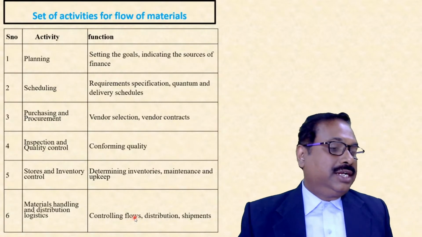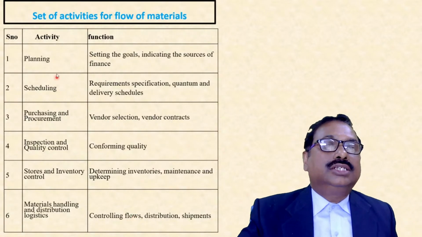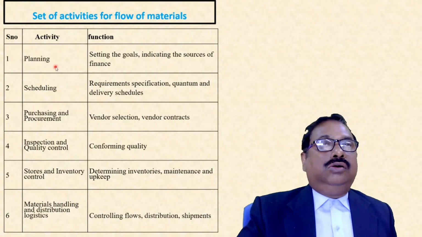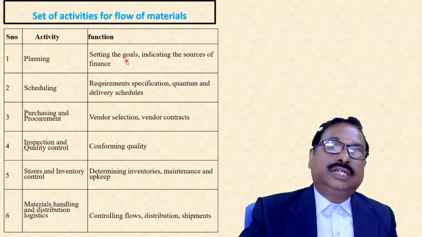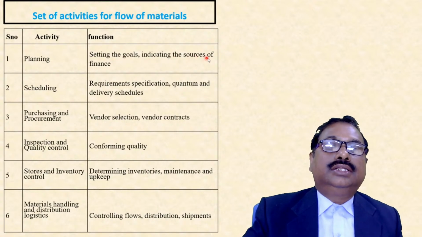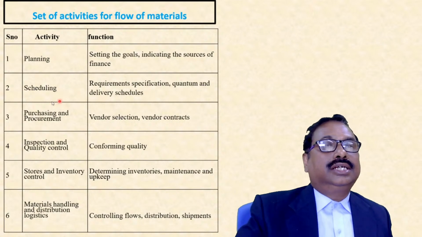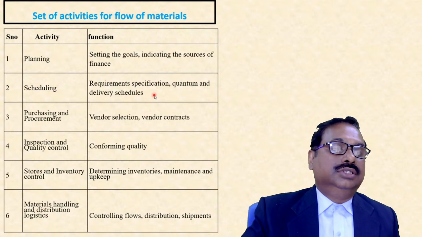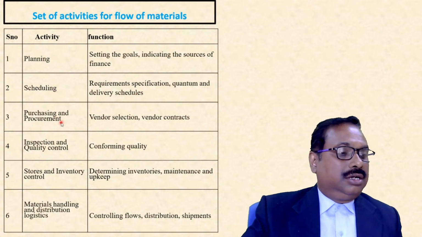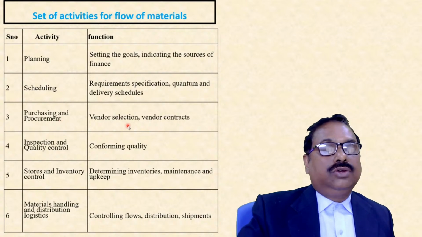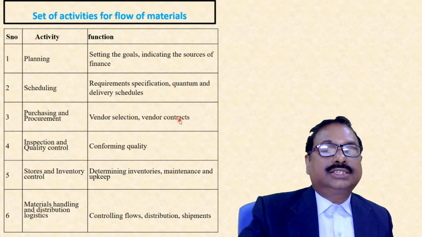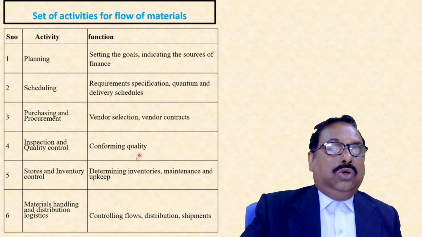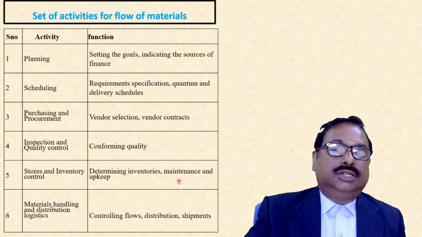Here the activities also we have discussed. First, obviously, are planning activities, setting the goals of the company, indicating the resources of finance. Next is scheduling, requirements specification, quantum and delivery schedules. Next is purchasing and procurement, your supplier selection, supplier contracts, etc. Then quality control, confirming quality, stores and inventory control, these inventory costs and all. Then material handling costs.